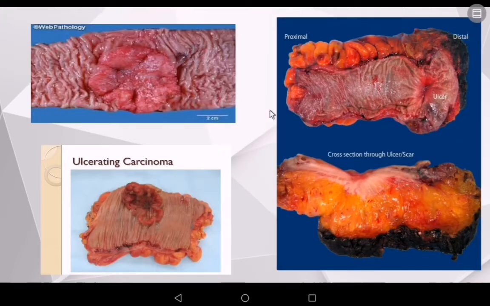So these are some of the gross specimens seen in colorectal carcinoma. This is an example of right-sided colorectal carcinoma. As you can appreciate here, this is a cauliflower-shaped fungating mass, which is inflating the gut lumen. This is also an example of ulcerating carcinoma or the left-sided carcinoma, in which there is a presence of ulcer in the gut lumen, and as you can see, it is having central hemorrhage and necrosis and also irregular borders. So this is another example of left-sided carcinoma, and there is the formation of ulcer, and you can also see widespread necrosis and bleeding into the gut lumen.